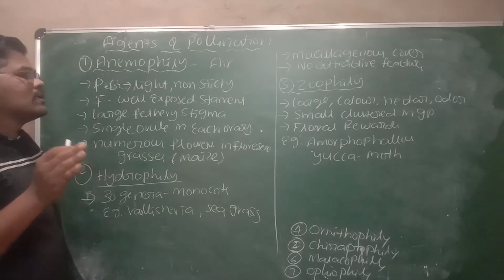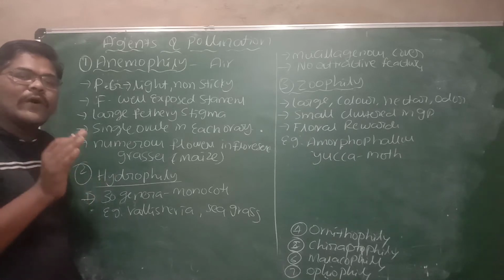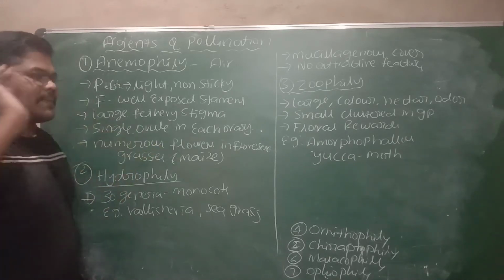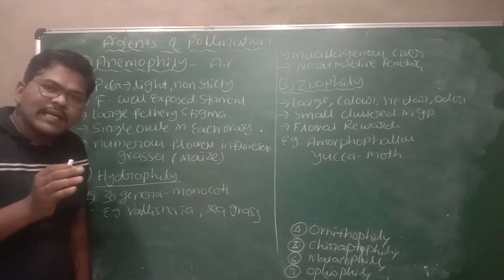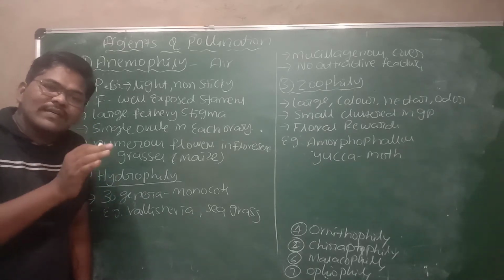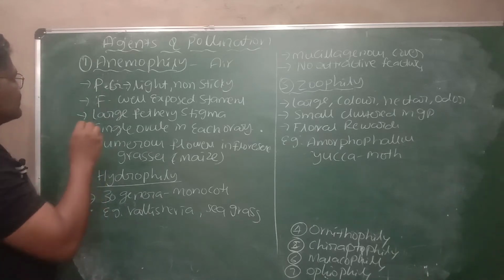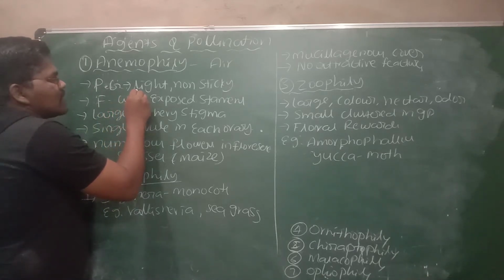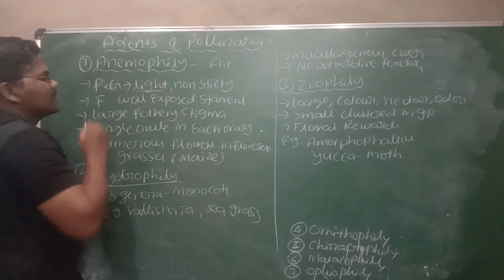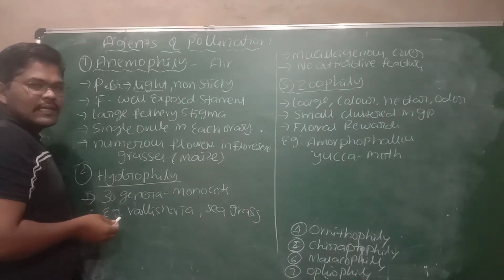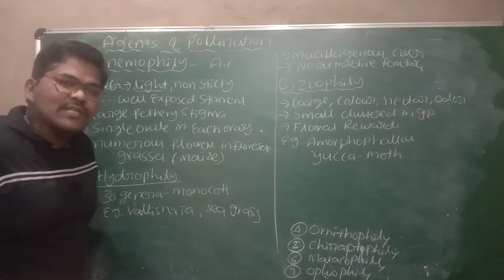Anemophily means pollination occurs by air. If you see the characters of air pollinated flowers and pollen grains, the pollen grains which are transported by air are light in weight. If they were very heavy, how would they be transferred through the air?